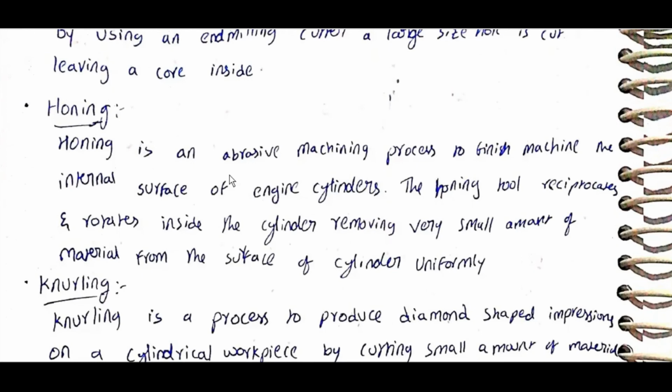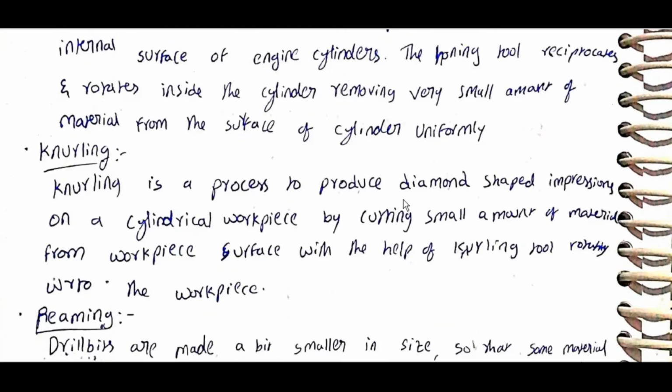Honing is an abrasive machining process to finish machine the internal surface of engine cylinders. The honing tool reciprocates and rotates inside the cylinder, removing a very small amount of material from the surface of the cylinder uniformly. Knurling is a process to produce diamond-shaped impressions on a cylindrical workpiece by cutting a small amount of material from the workpiece surface with the help of a knurling tool rotating with respect to the workpiece.